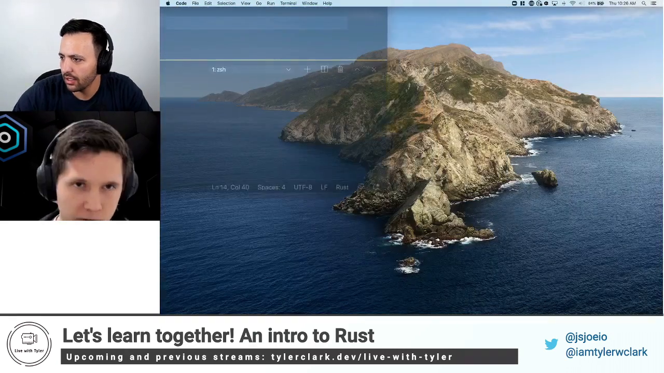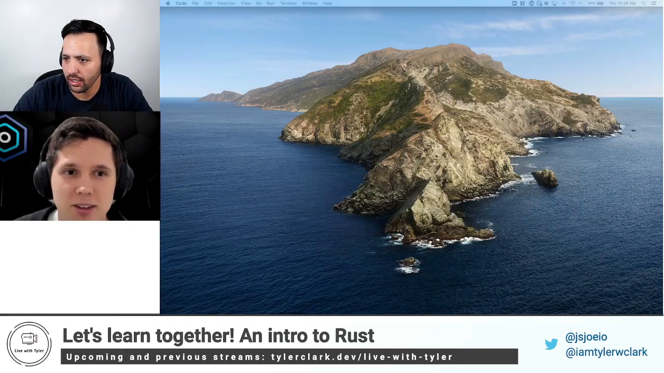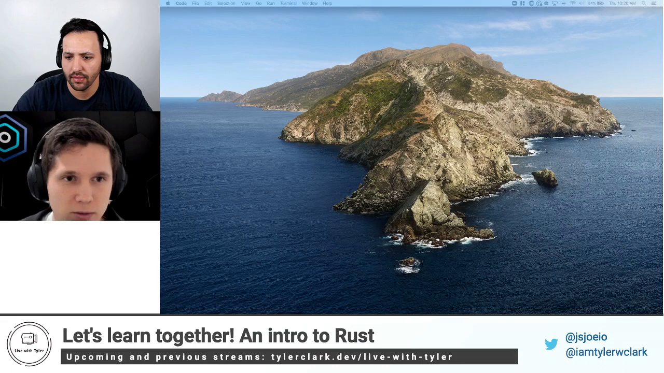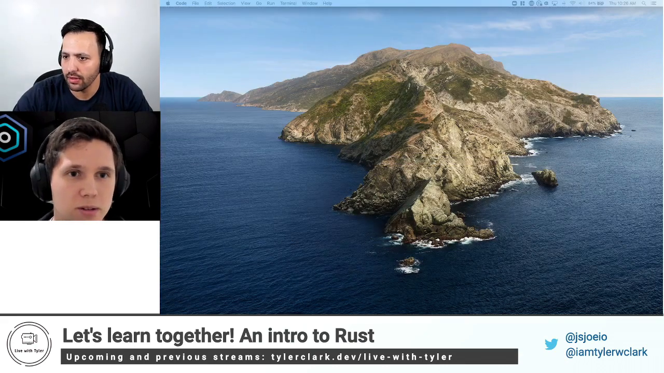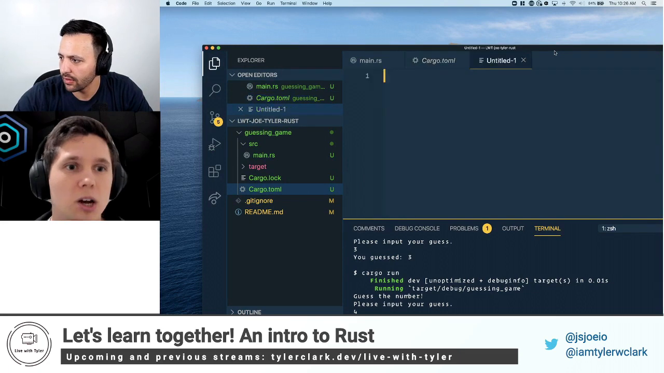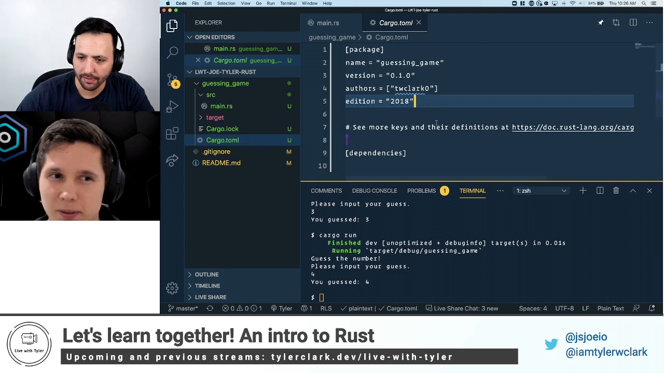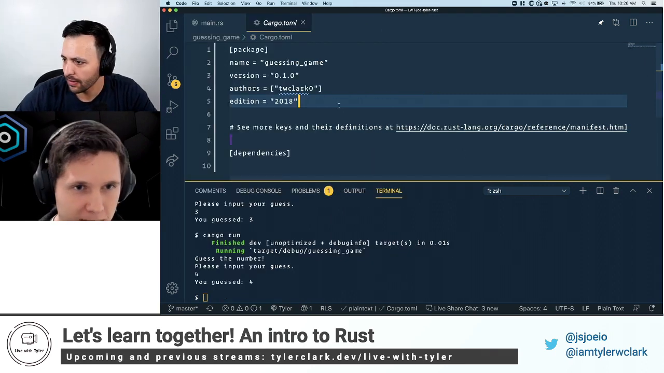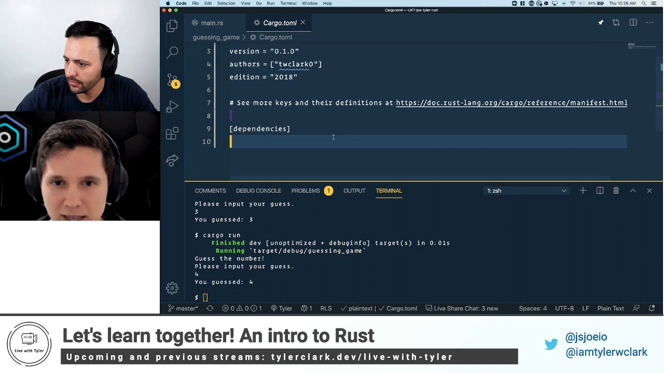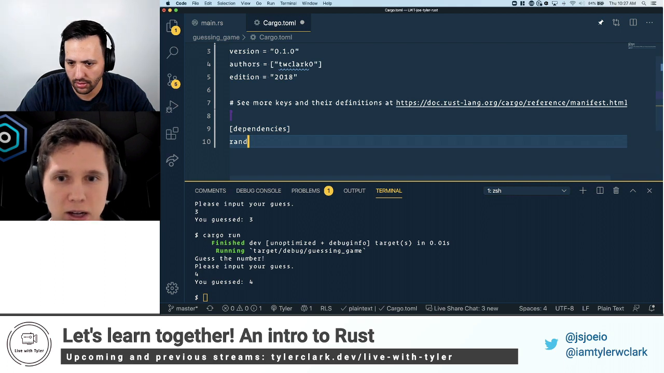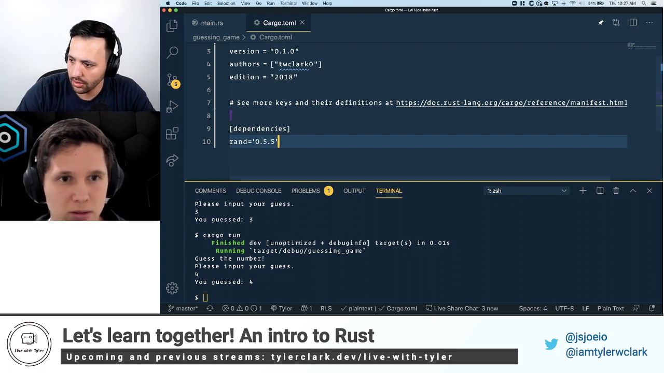Okay. So first thing you want to do is open the Cargo.toml file. Okay, give me one second. And I'll just follow you. Cool. Let me know when you're ready. All right, I'm ready. Okay. So we'll go under dependencies. And on line 10, you want to add rand equals, and then in quotes, 0.5.5. Cool.